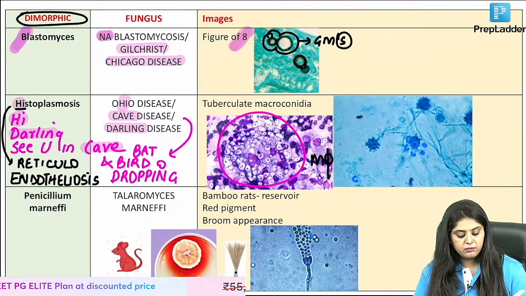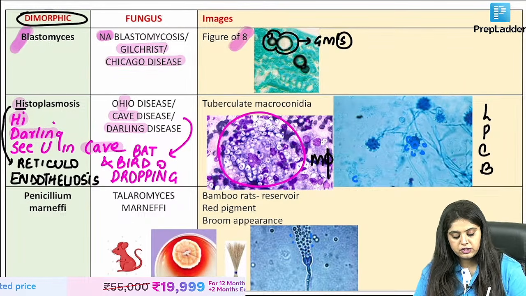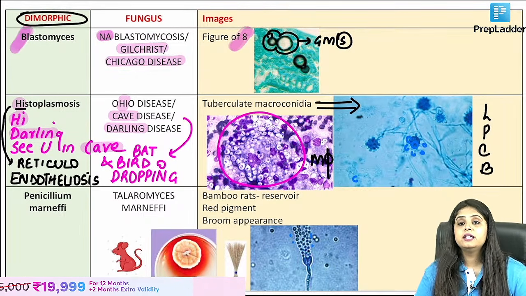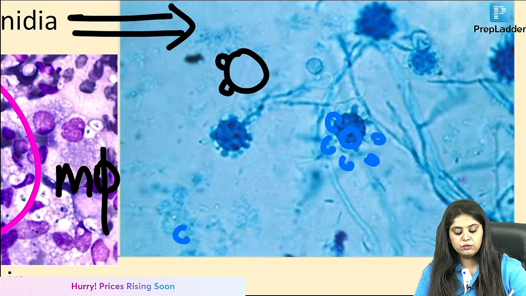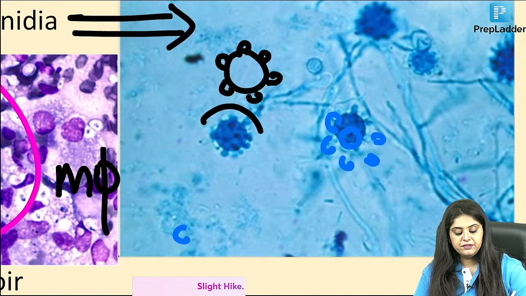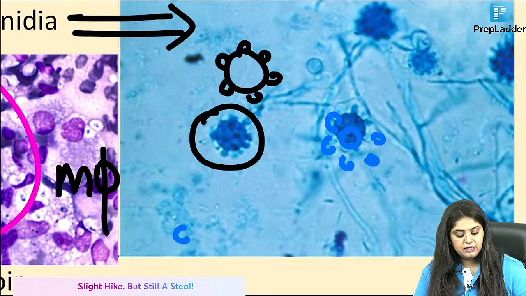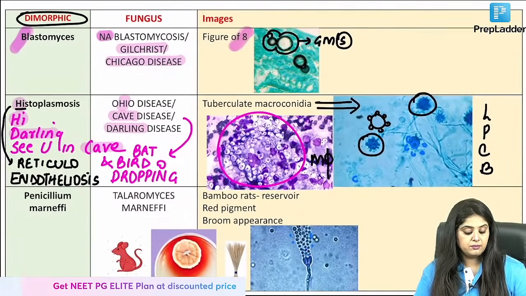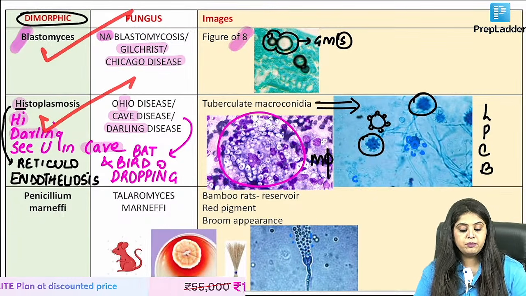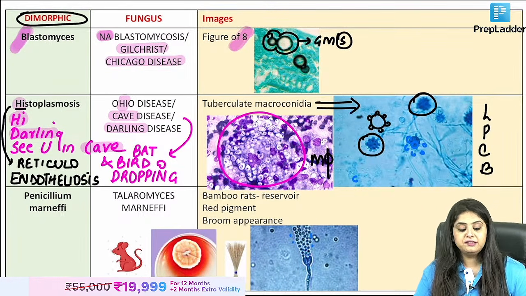Now when I look at it under the blue colored LPCB, this is the question that came in the FMG exam also. It shows you what? It shows you tuberculate macroconidia, meaning something round with small projections on top like this. This is tuberculate macroconidia that you are going to see in cases of histoplasmosis. Done. Now body heat probably is what? Penicillium marneffei.